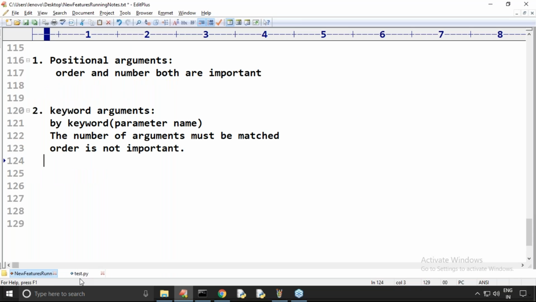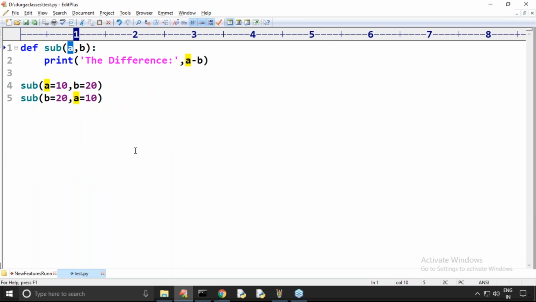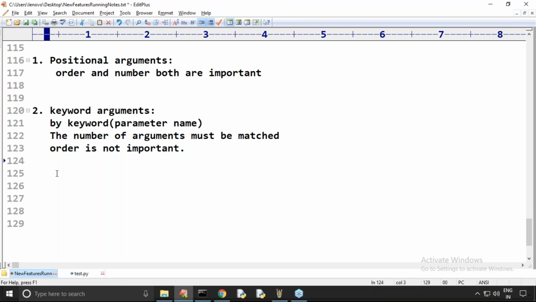Any explanation required about keyword arguments? We are passing values by keyword. Such a thing is by default considered a keyword argument. Remember very carefully. I'm explaining all these things very briefly.